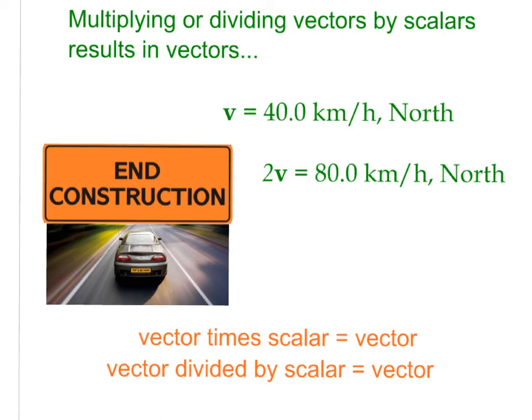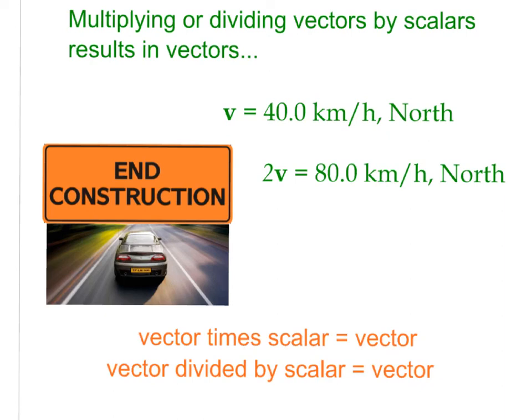But we do need to know how we multiply or divide vectors by scalars. Here is the rule right down here. If I take a vector times a scalar, I always get a vector. Or if I have a vector divided by a scalar, I always get a vector. The same is reverse. If I have a scalar times a vector, I get a vector. If I have a scalar divided by a vector, I get a vector.